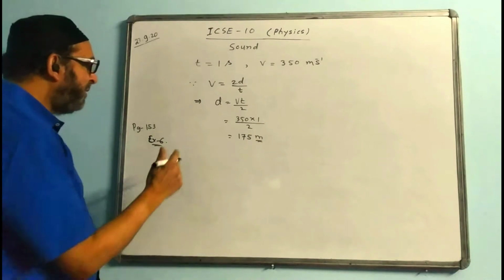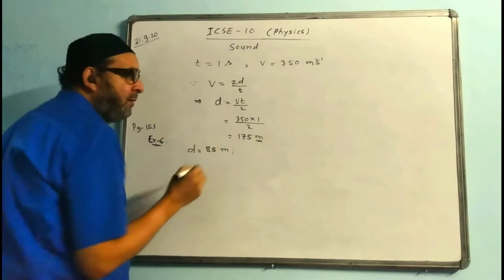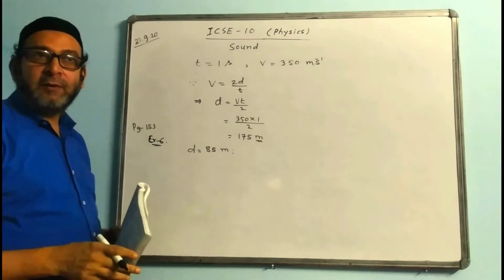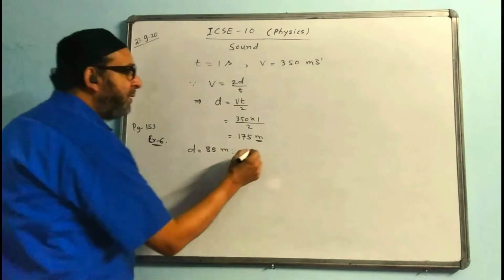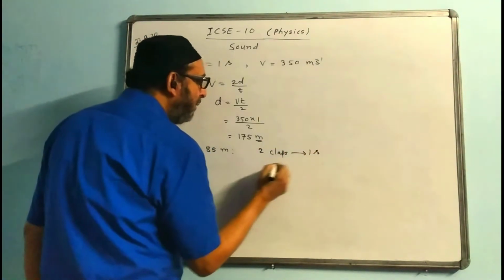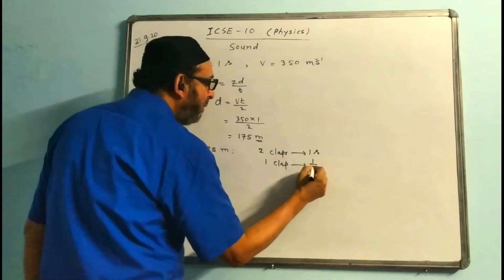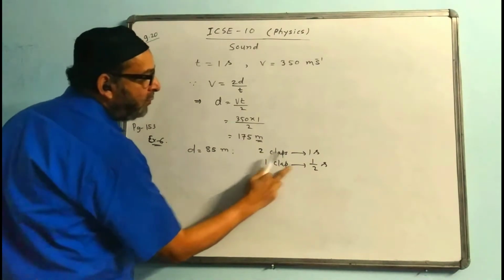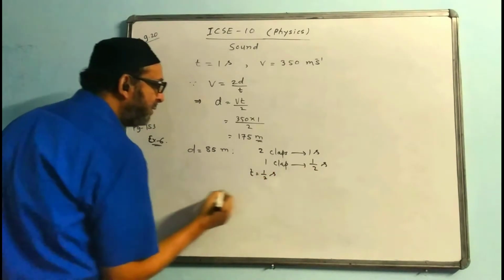This time the distance is given, 85 meters. 2 claps, timing is 1 second. 1 clap is 1 echo. You can do the unitary method: at 2 claps, timing is 1 second, therefore 1 clap, timing will be how much? 1 by 2 seconds. 1 clap is 1 echo, that is, the time of 1 echo is 1 by 2 seconds. You can write T is equal to 1 by 2 seconds.